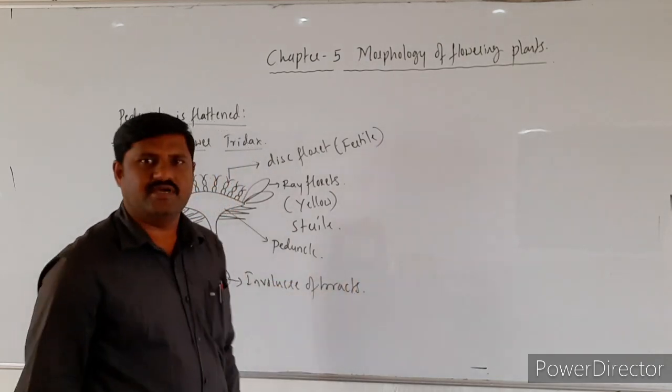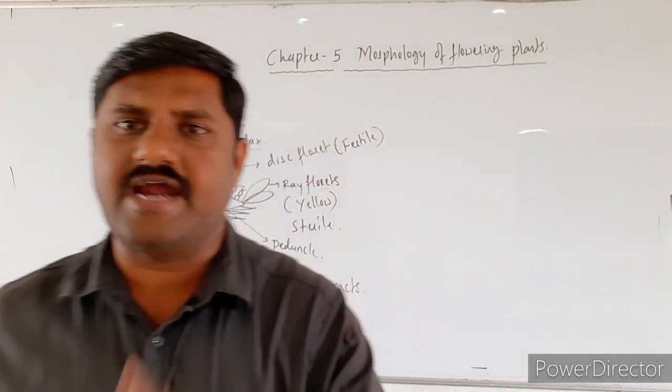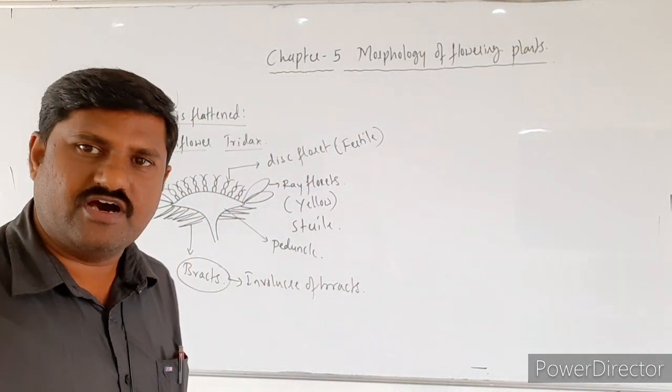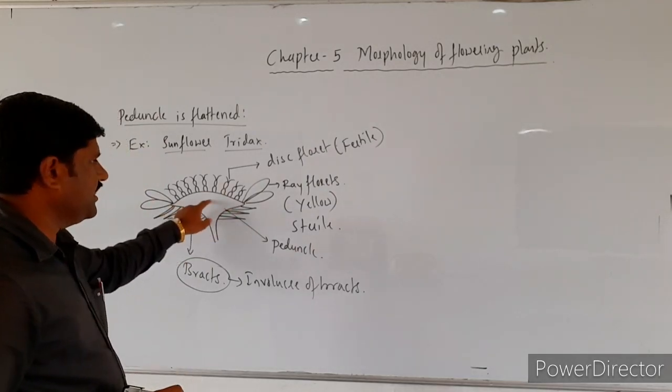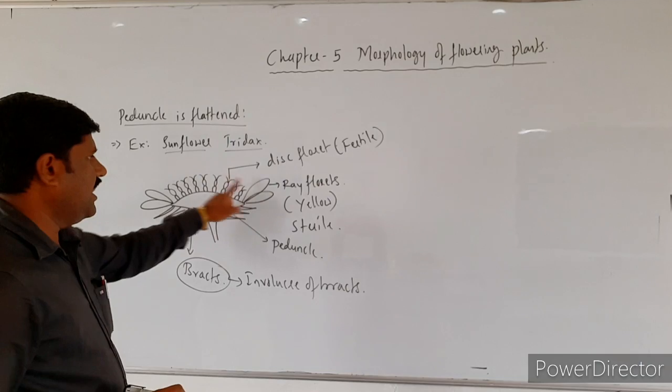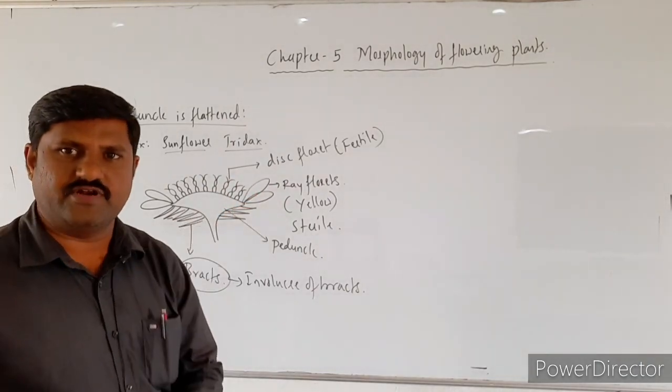At the top of this peduncle, disc florets are there, and at the edge, ray florets are there.